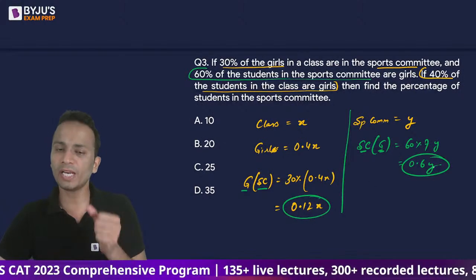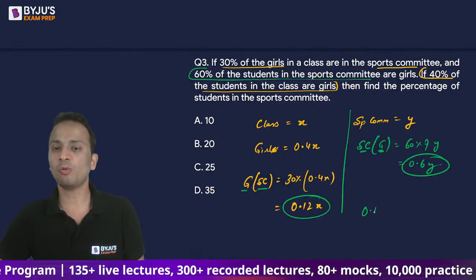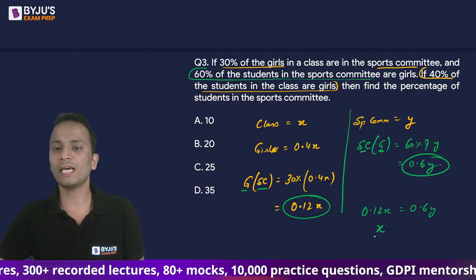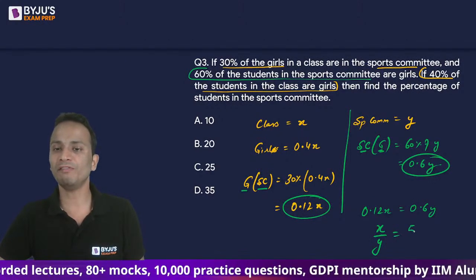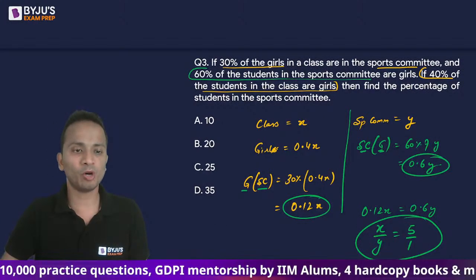So you can equate these two and find out the relation between X and Y. So 0.12X is equal to 0.6Y. So I can say that X upon Y will come out to be 5 upon 1. All right. X upon Y का वैल्यू 5 upon 1 आ गया.